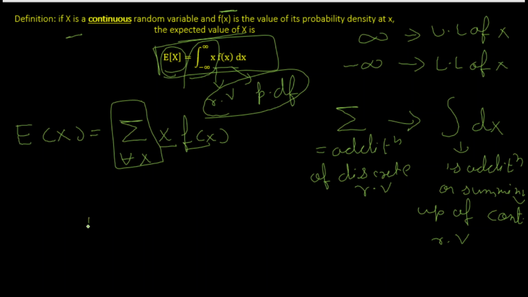Hence, the formula is: the expectation of a continuous random variable is given by x f(x) integrated over minus infinity to infinity.